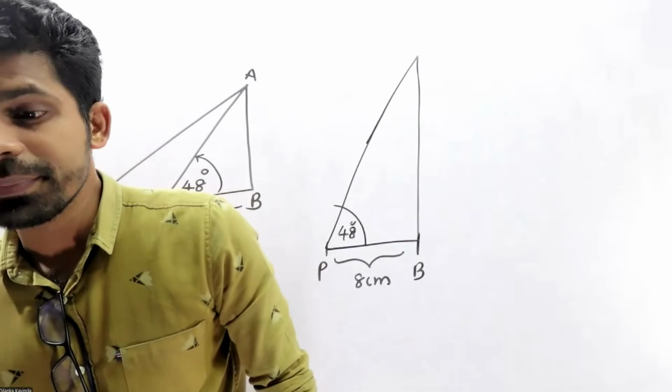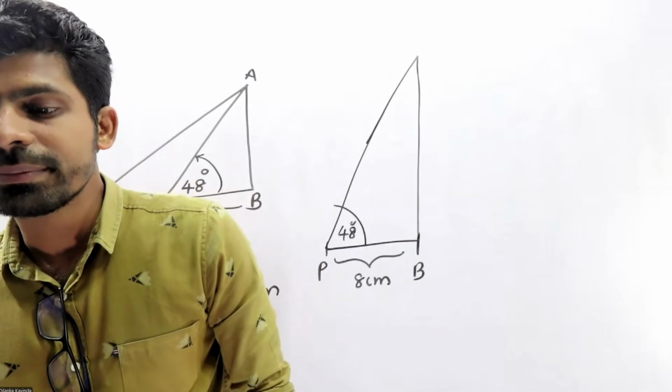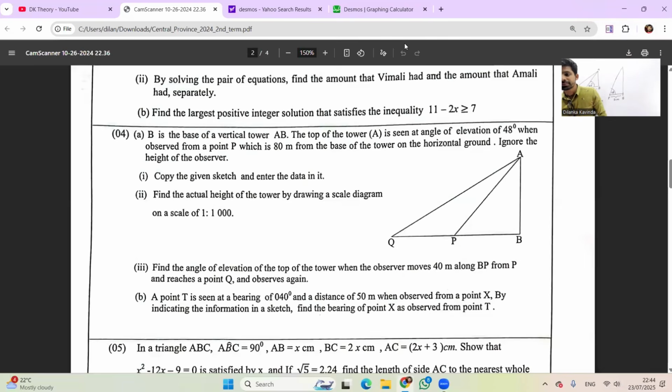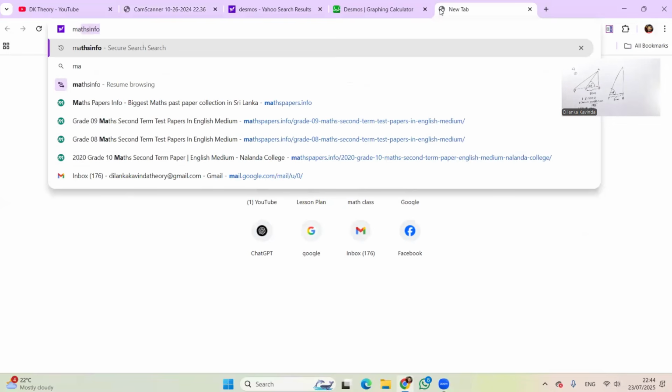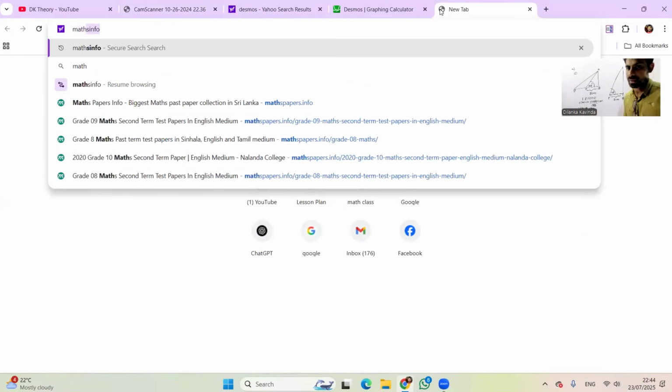Let's see. I'm using the MathsPad website for this one. MathsPad website. Let's see.